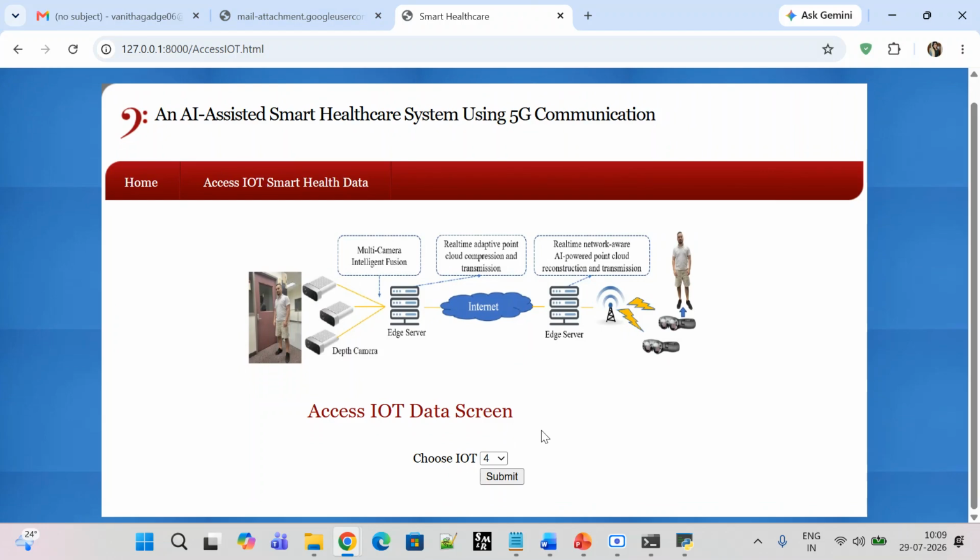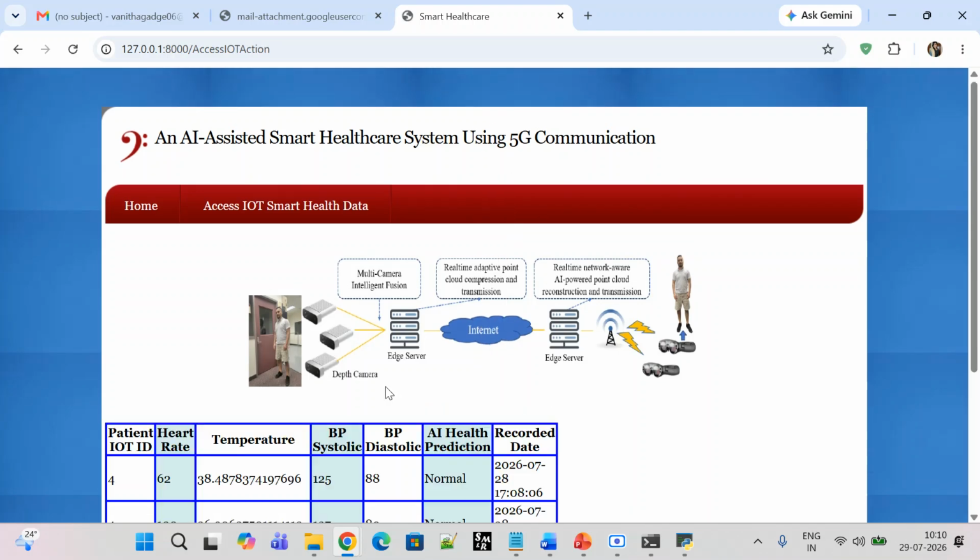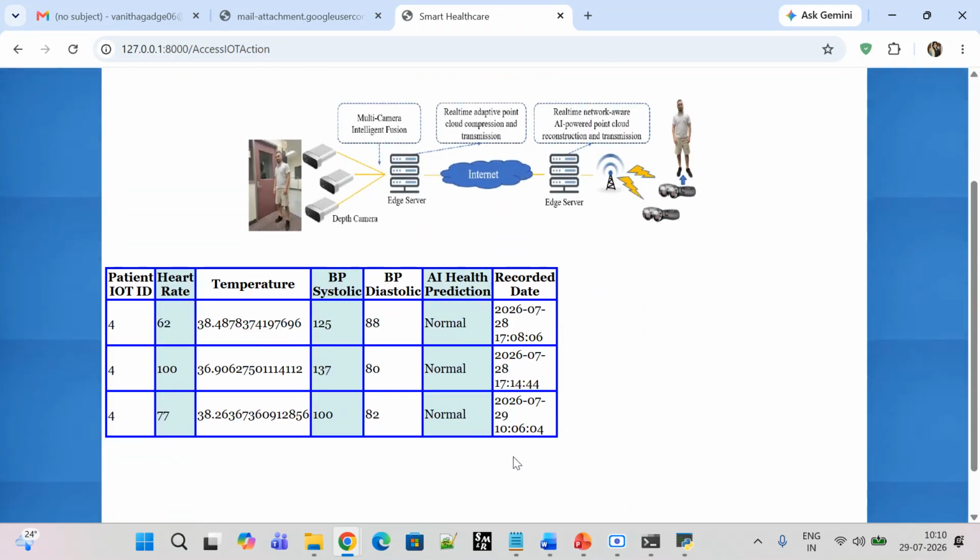Okay, so now we will access this, choose IoT, and let me just click here to see whether the patient details come in tabular format or not. So here you can see the 40 records we have, so let me just select the 4 and click on submit. So here I have selected 4, and you can see the date, today's date, is 29th 7 and 10 6.